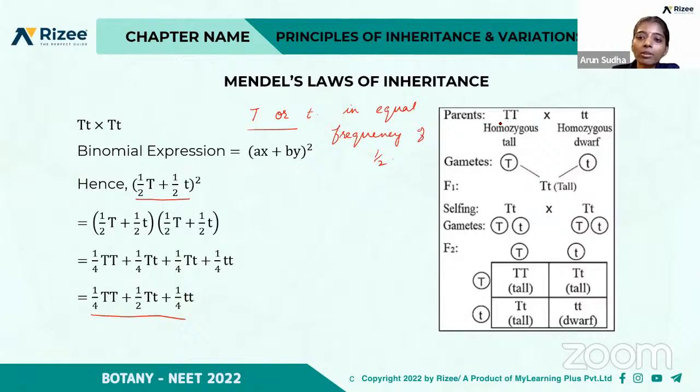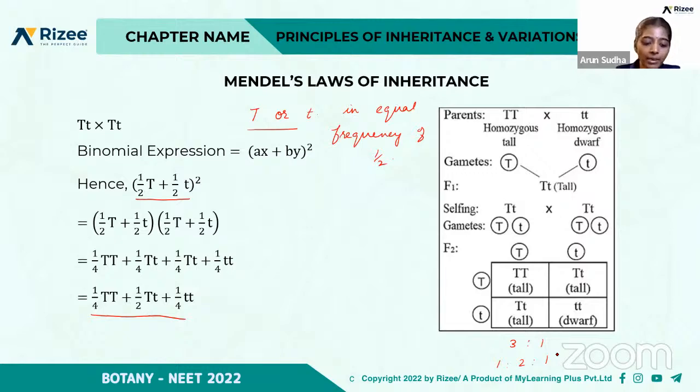So this is what we saw: homozygous tall crossed with homozygous dwarf produces two gametes, and the F1 generation will all be tall. If it is self-pollinated, they produce two different types of gametes. This is the Punnett diagram for this cross, and it produces the phenotypic ratio of 3:1, or the genotypic ratio of 1:2:1, right?